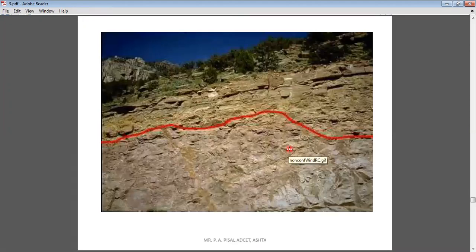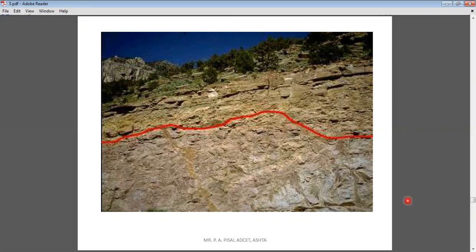Now here also you can observe the unconformity line, marked with red lines. The rocks below the unconformity are non-layered rocks, meaning they don't show any type of layering. But when you look upward, you can clearly observe that the rocks show horizontal layers. So such an unconformity, where the bottom rocks are non-layered and the upper rocks are horizontal layered rocks, is considered a non-conformity.